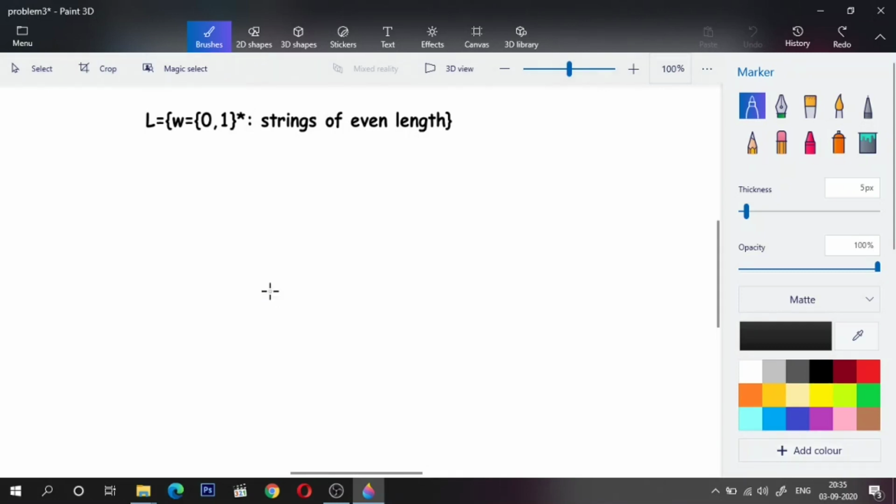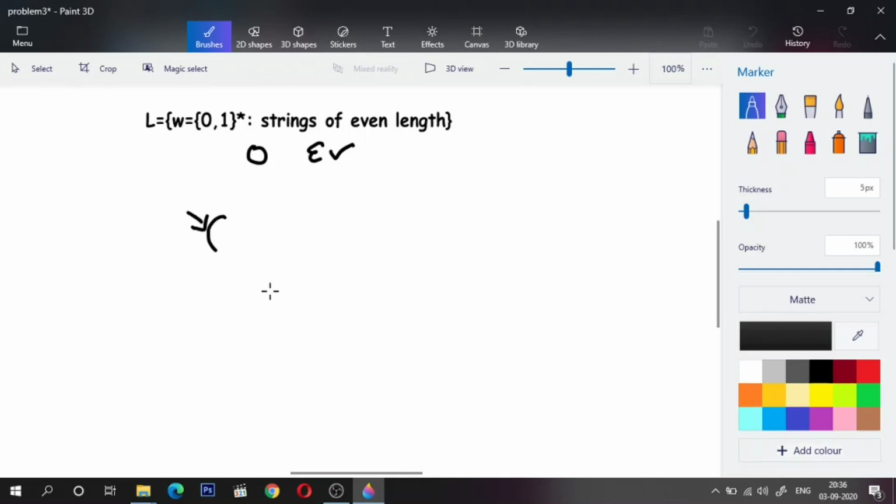So what is the smallest string that is valid according to the definition of the language? What is the string that is the smallest even length? What is the smallest even number? The smallest even number is 0, right? So the string of length 0, which is epsilon, should be accepted, right? Okay. So we'll build the skeleton of the DFSM by considering this.